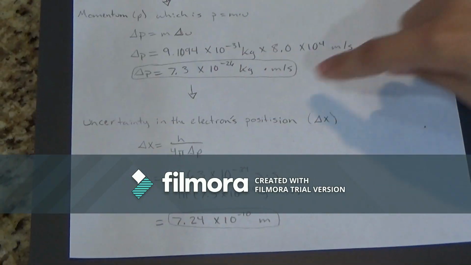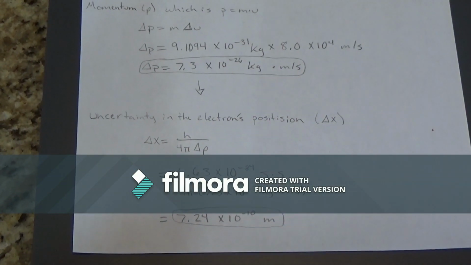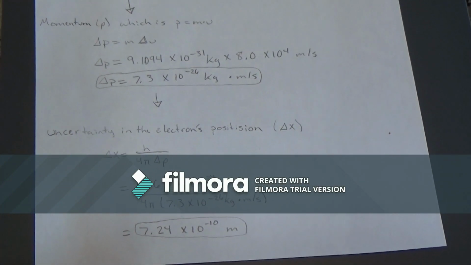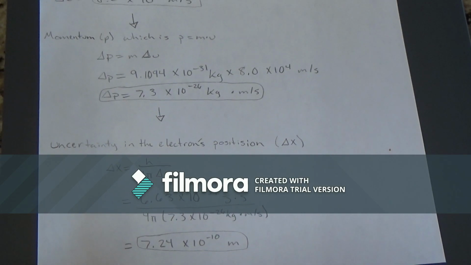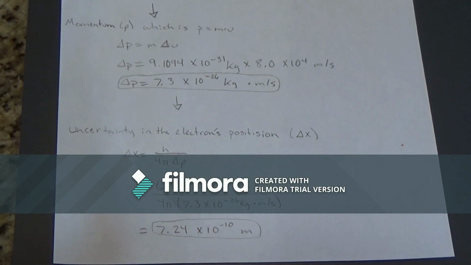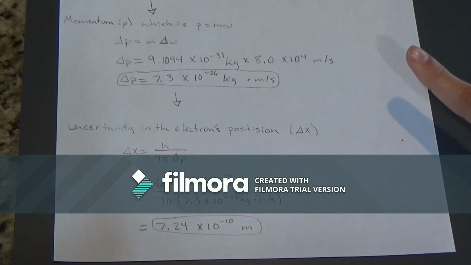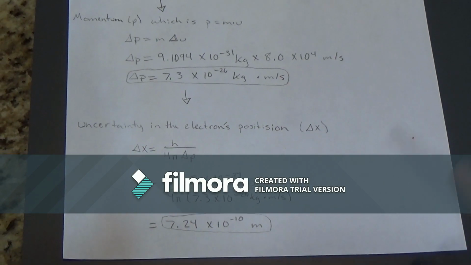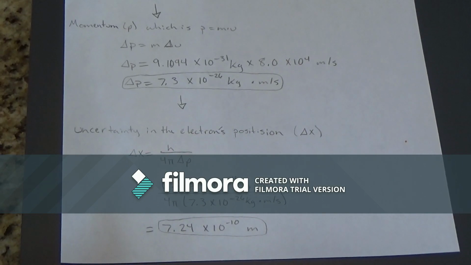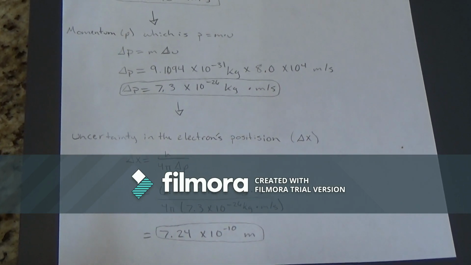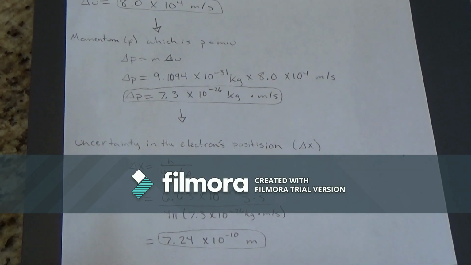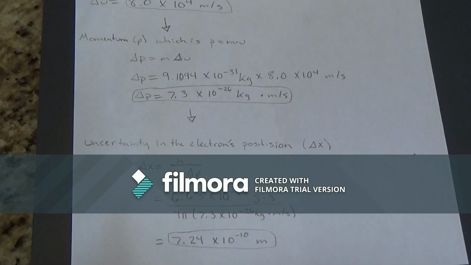So we plug in Planck's constant, which is 6.63 times 10 to the negative 34th power joules times seconds, over 4 pi, and then we put in the 7.3 times 10 to the negative 26 power kilograms times meters per second, which we got from the uncertainty of the momentum. So when we solve that, it's going to give us 7.24 times 10 to the negative 10th power meters, which corresponds to 4 atomic diameters, which is the uncertainty in the electron's position in the hydrogen atom.